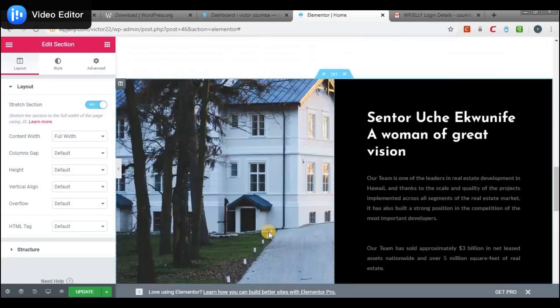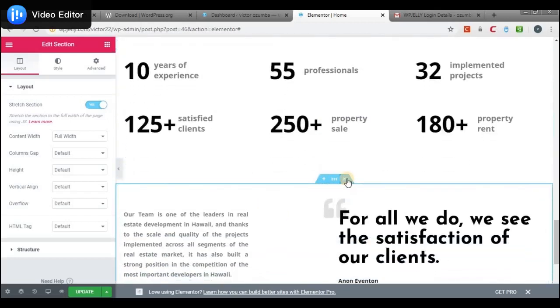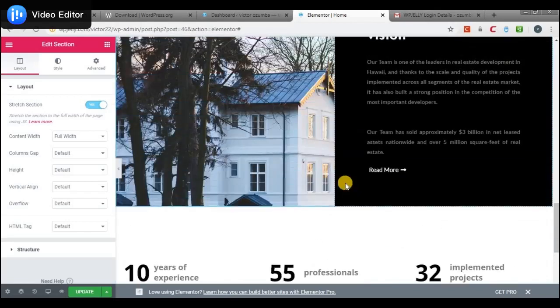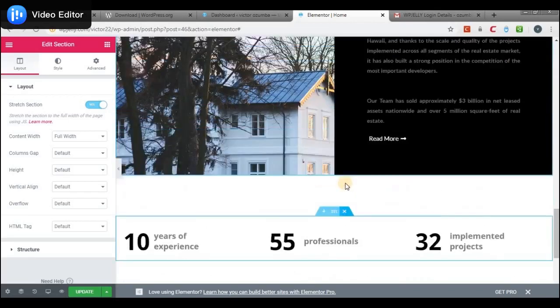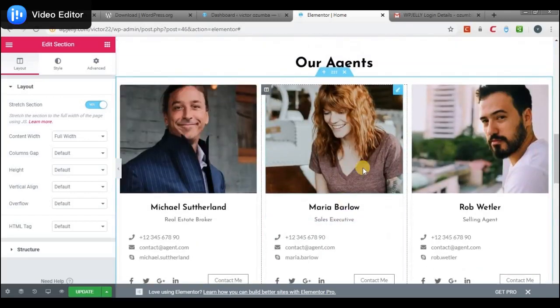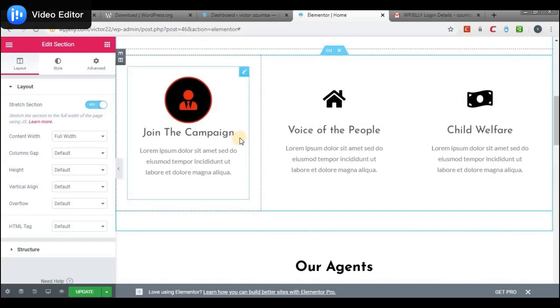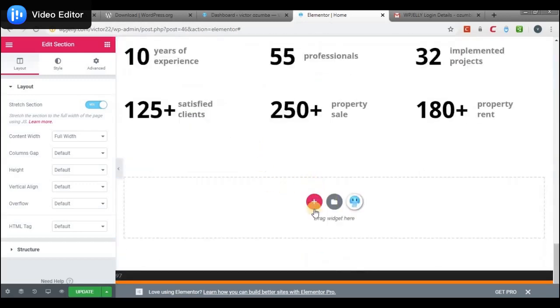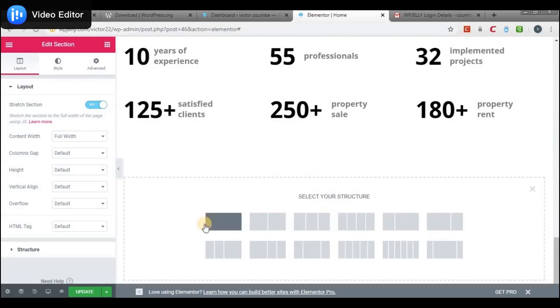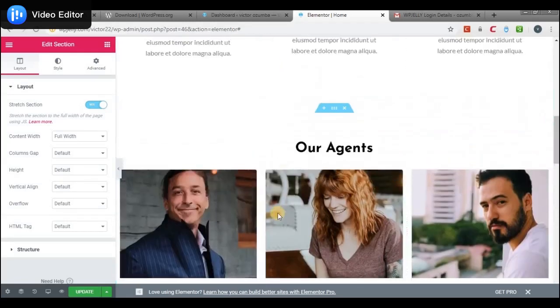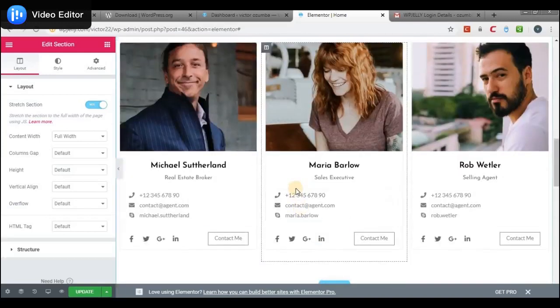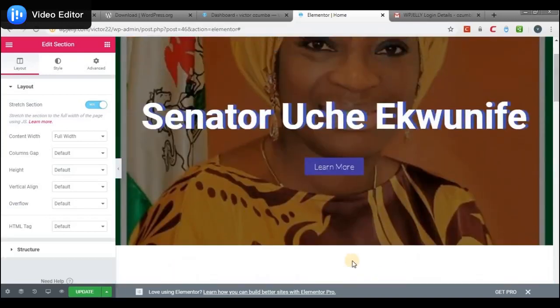Now after all this, let's say I don't want this section, and then I want another section. Say I want to have my own, like having to bring all this up by myself, because if you noticed, all these ones we have here, we're just editing them. You just have to come here and click on add new section. It will then ask you if you want a full width section or a section that is divided into 2 or 3, like the one we have here. Like this is 2, this is 3, this is 3.